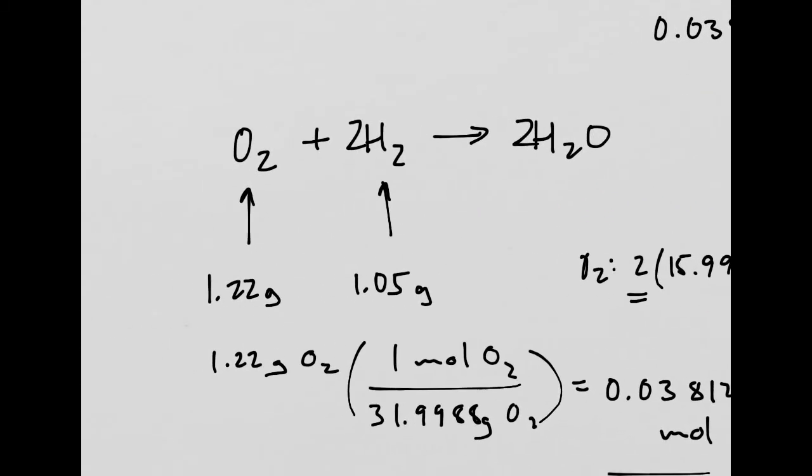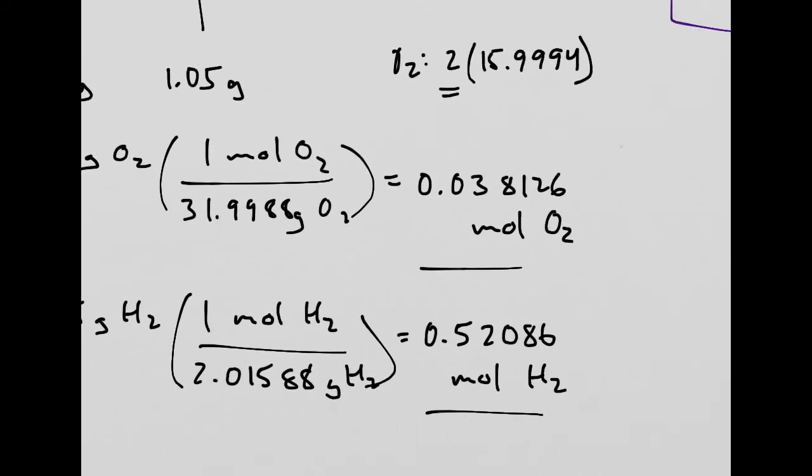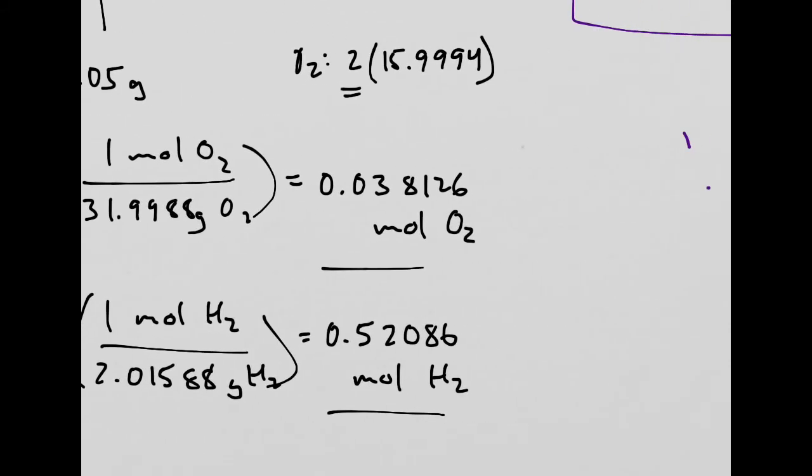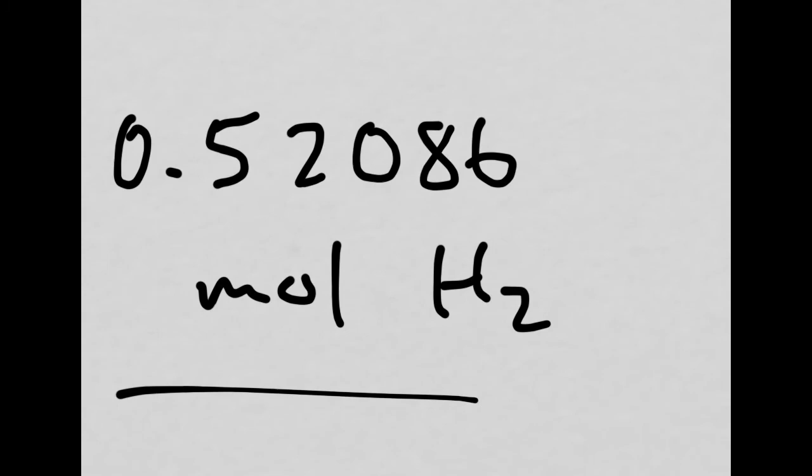And instead, let's say I start off with 1.05 grams of hydrogen gas and unlimited oxygen. So if that were the case, now I need to go to my hydrogen. I know that I have 0.52086 moles of hydrogen gas.